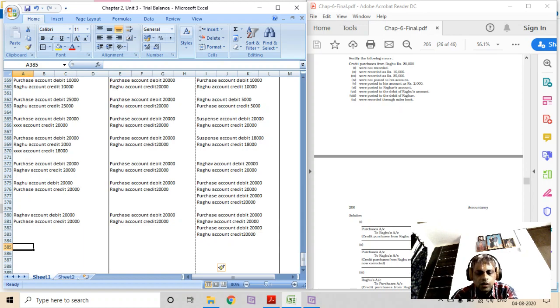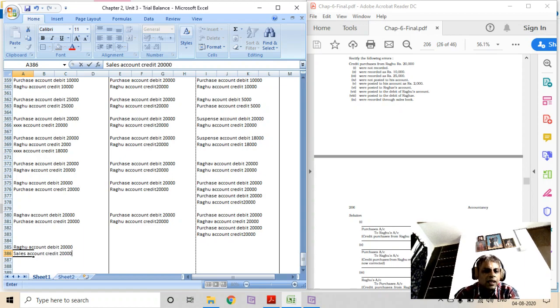So, Raghu account debit, because it is entered through sales book. So, Raghu account debit 20,000, sales account credit 20,000. See, instead of accounting it as a purchase, it has been accounted as sales. Now what should be the original entry? The actual entry should be purchase account debit to Raghu account.